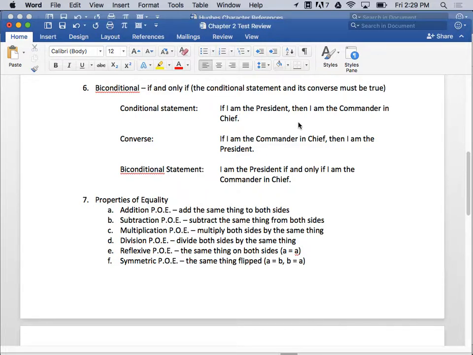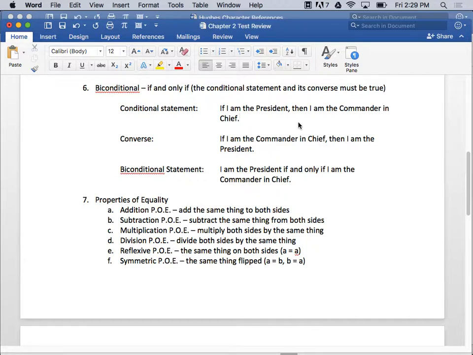Got it? That's a biconditional. It's if and only if. And by, you can remember, bi-conditional, two conditionals, right? It's the conditional and its converse, right? Does that make sense to you guys? Okay. So that's a biconditional statement.